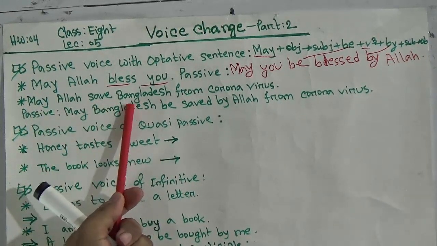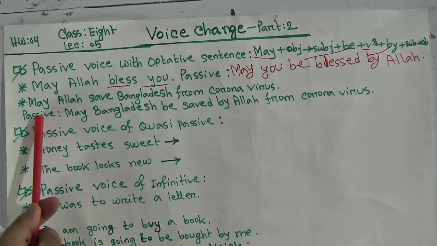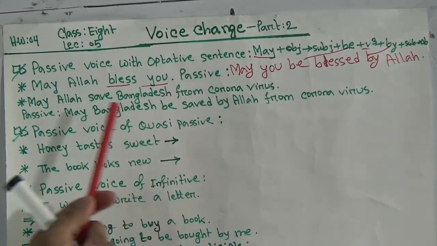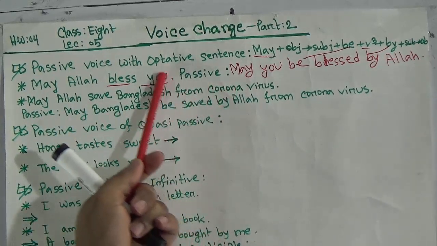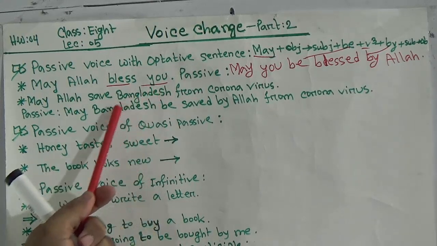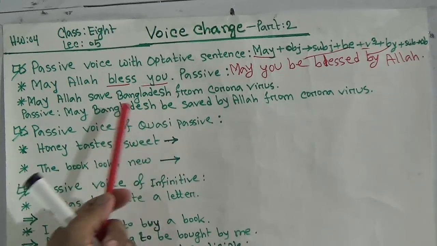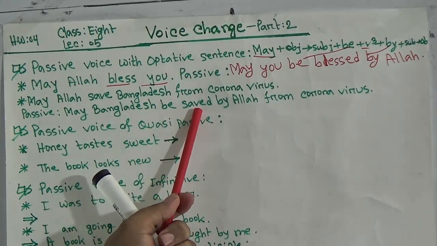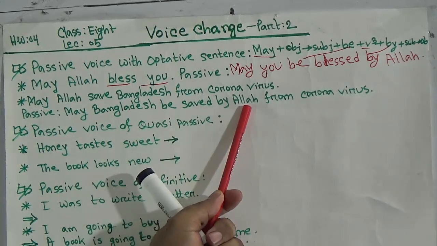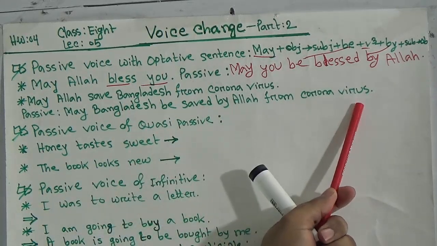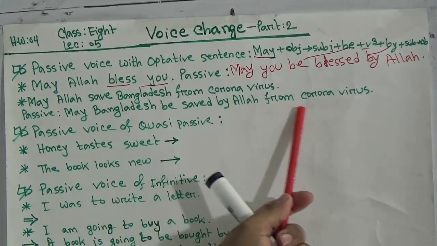May Allah save Bangladesh from coronavirus. So the answer is given here. This is active voice. Now first of all write may. I have written here may. Then take object. Object is Bangladesh here. So take object in your subjective form. So may Bangladesh. Then write be. May Bangladesh be. Then write verb in past participle form. May Bangladesh be saved. Preposition by and then subject Allah and the rest of the sentence. So may Bangladesh be saved by Allah from coronavirus.